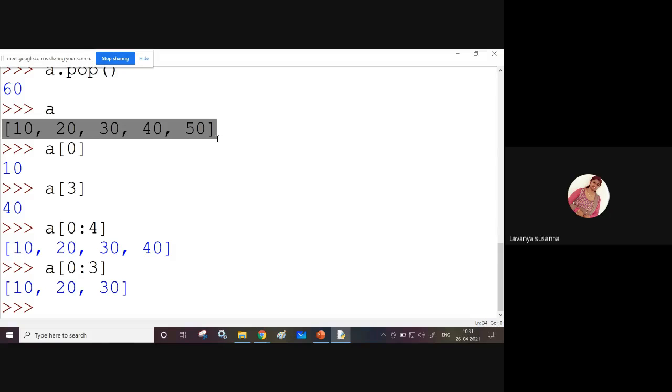If you want to display the sublist 10, 20, 30 from the list, in this way you can define. Just give the starting index, colon, ending index. That means it will display the 0th index to the 3rd index.